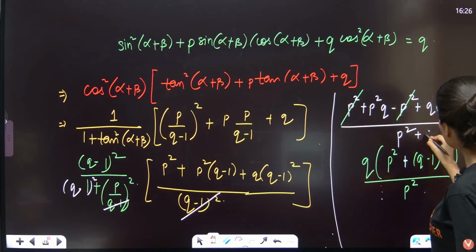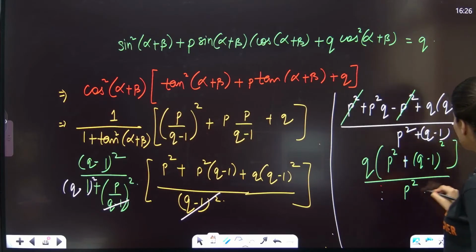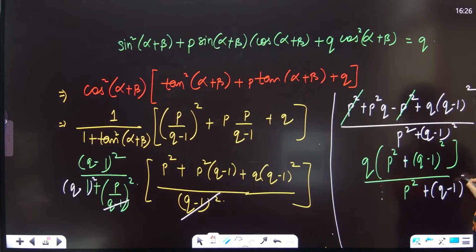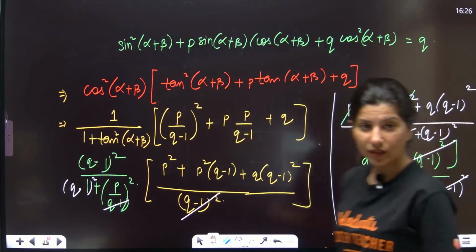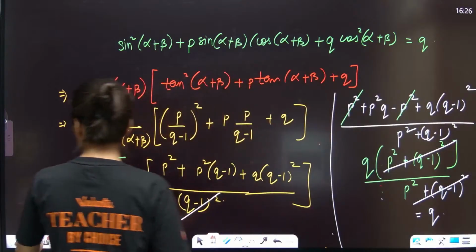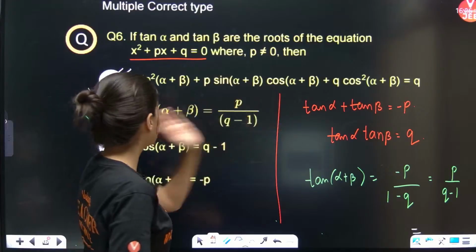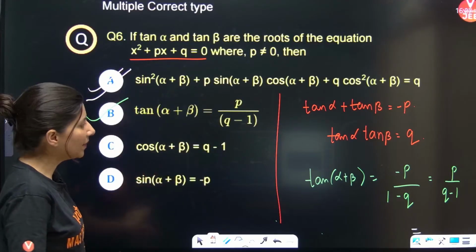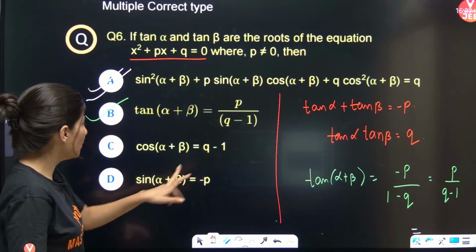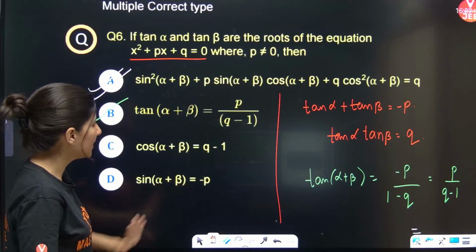P square plus Q minus 1 whole square. This is your denominator. Can you see this is getting cancelled out and you are getting Q? So that means option B is also correct. Option A is also correct. This is coming out as P. Now cos alpha plus beta is Q minus 1 and sin alpha plus beta is minus P.